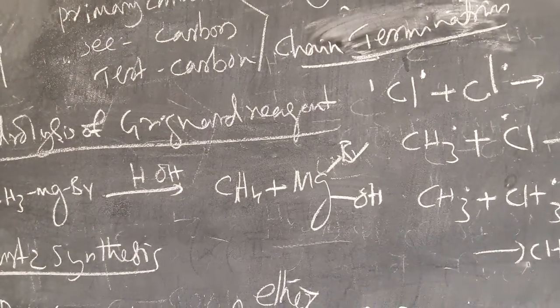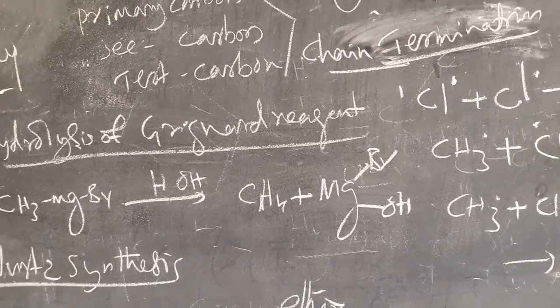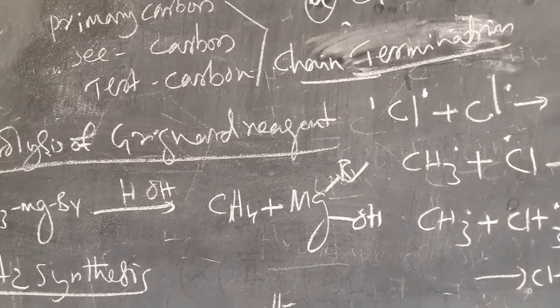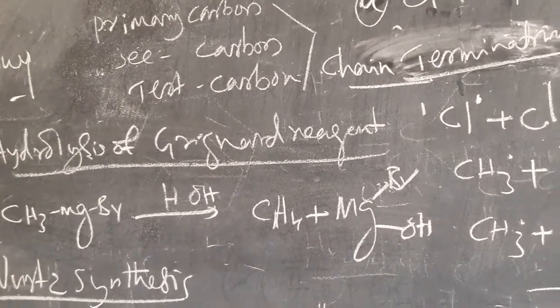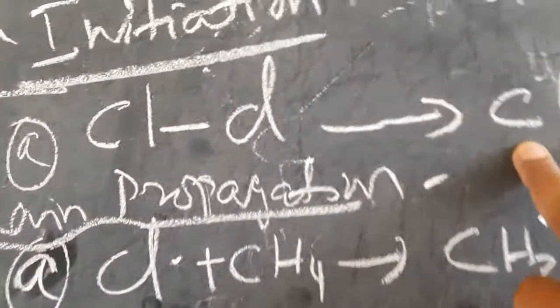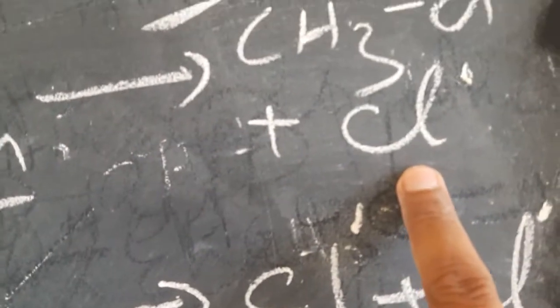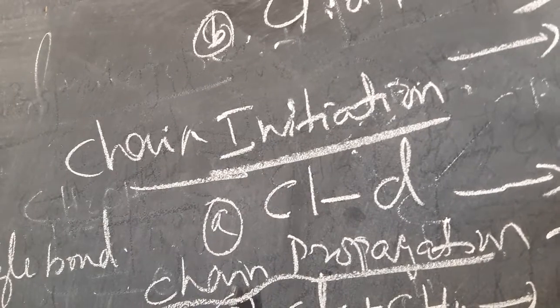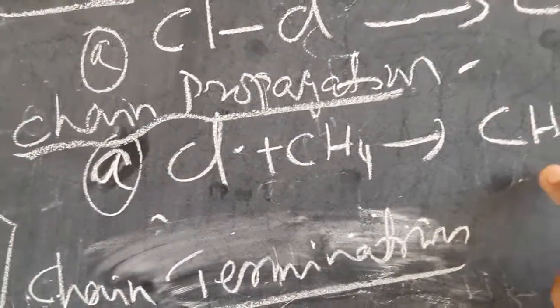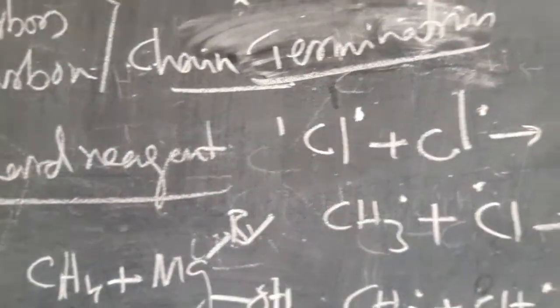In the second step, CH3 dot reacts with Cl2 also, and you get CH3Cl and a Cl free radical. A Cl free radical is formed at the first step, and in the second step also a Cl free radical can be formed. Chain initiation is the process in which Cl free radicals are formed. In chain propagation, the CH3 free radical is formed along with the Cl free radical.